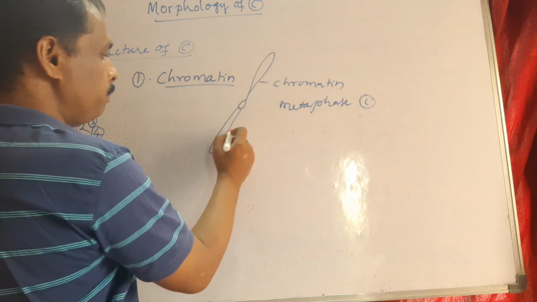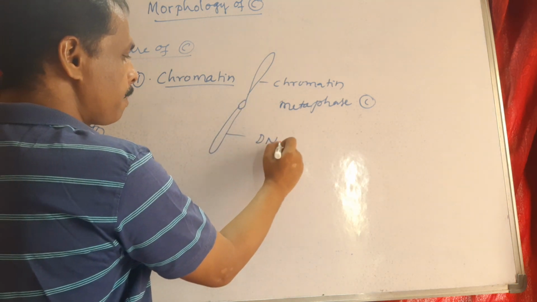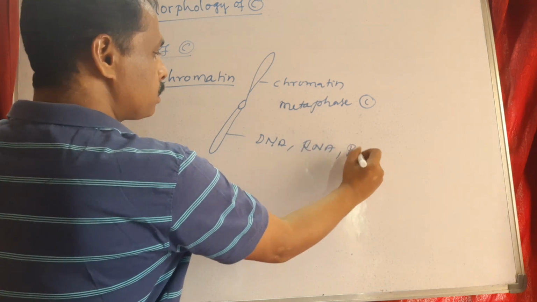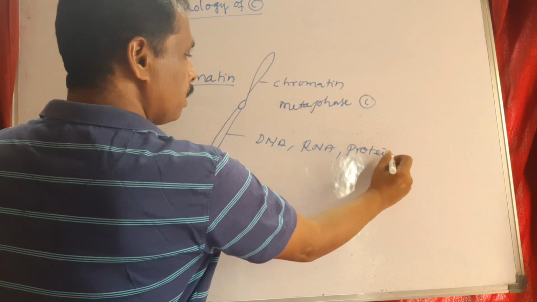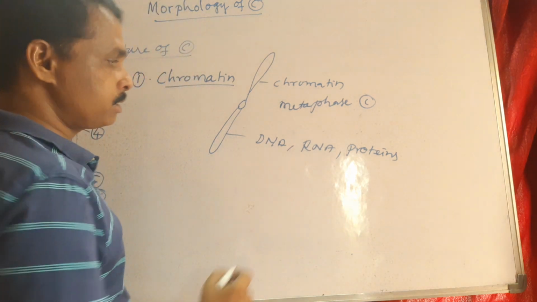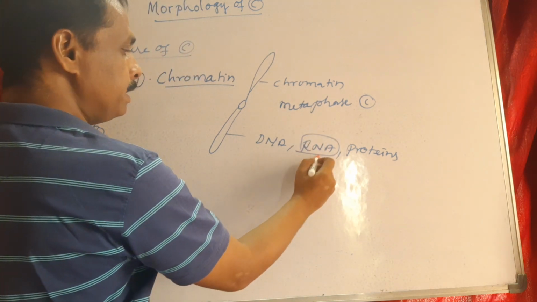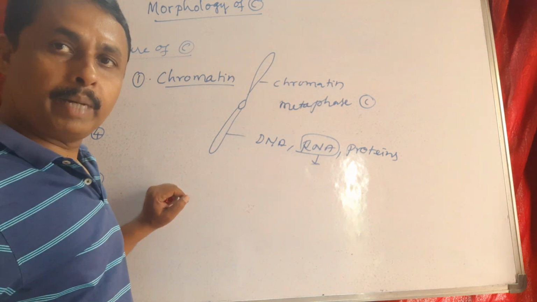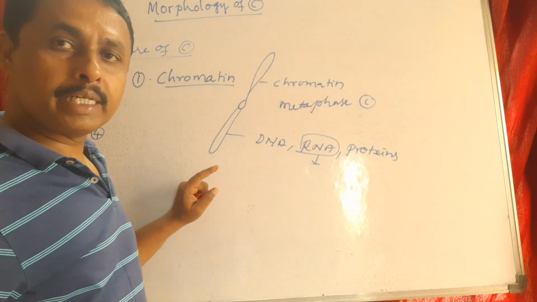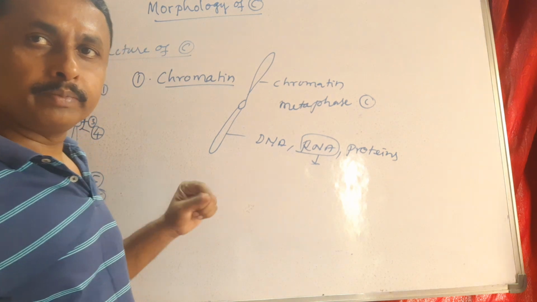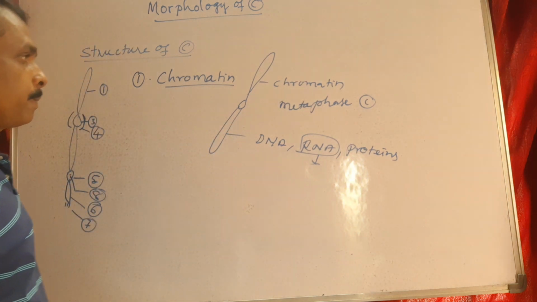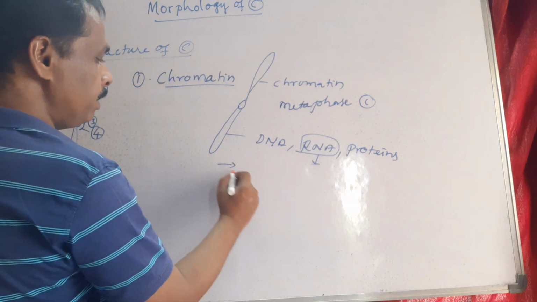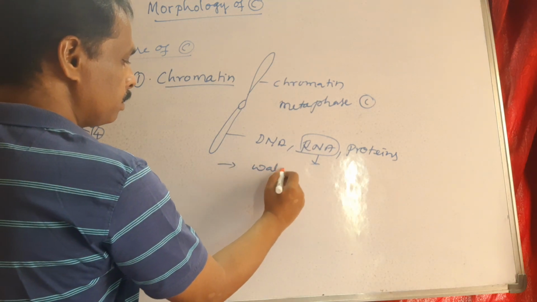This chromatin is composed of DNA, RNA and proteins. A trace amount of RNA will be present in this. It is a darkly stained region of a chromosome. The term chromatin was given by Waldeyer.